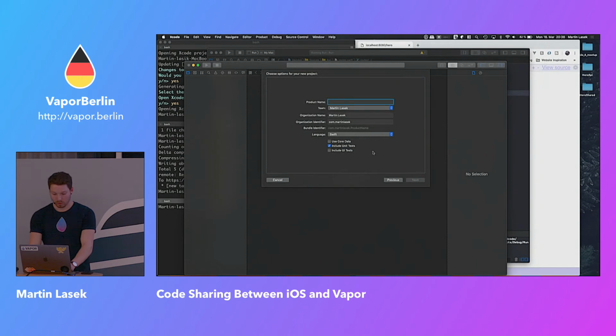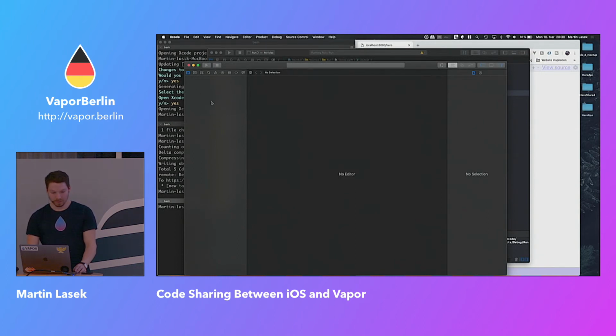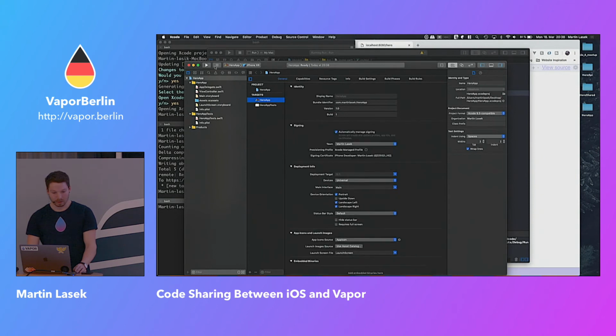Single view application, calling it HeroiOS. How did I call it? Did I call it? Yeah, I can call it HeroApp. I'm not sure. I don't want to call it like that. Okay, let's go for HeroApp. All right. So creating it, and let's just build it once.